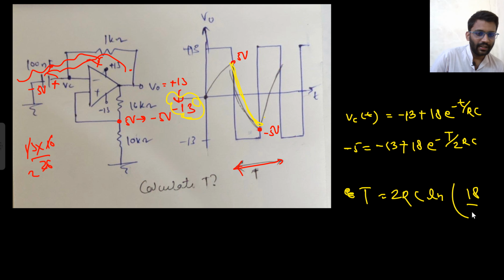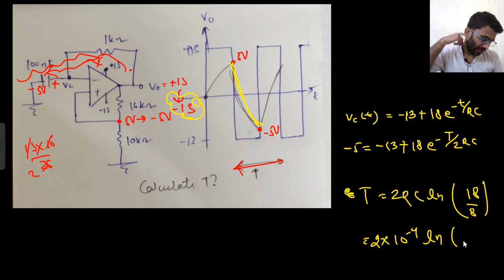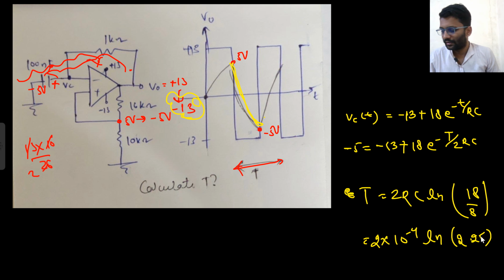If you have studied from me, you don't need to remember these kind of formulas. You can simply get the answer from here. So 2 RC value we can see, RC is 10 to the power minus 7 and 10 to the power 3. So it would be 10 to the power minus 4. Ln 18 by 8, it would be 9 by 4. So 9 by 4 is 2.25. So let's solve it.